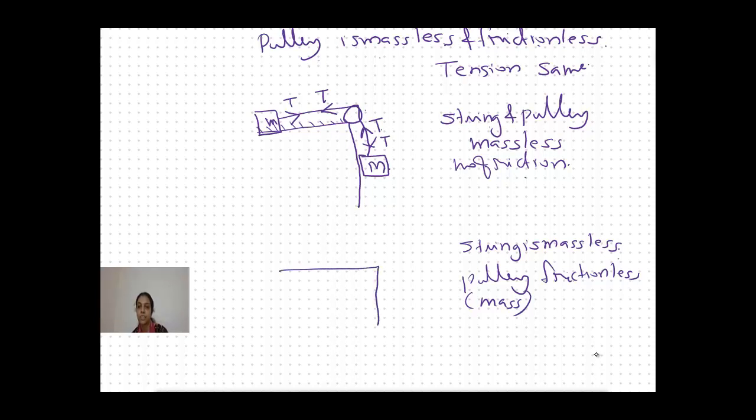Here this is the rigid support which I am considering. Here it is the mass, small m, and here it is attached with a pulley, and here this is another string, this is capital M. So here you need to understand the string is massless and the pulley is frictionless. In that case, the tensions between one mass and the pulley, and the other mass and the pulley, will remain the same. Here T1 and T1, and this will be T2 and this will be T2, if the string is massless and the pulley is frictionless.